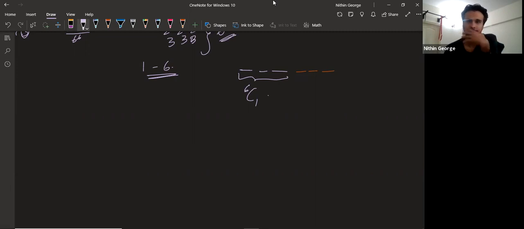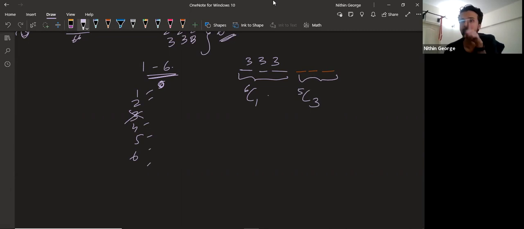6 options are here. Now, the 5 digits that are remaining. From 1, 2, 3, 4, 5, 6, I picked 1 digit. Suppose I picked 3. Then there are 5 digits left, right? So from those 5 digits, I pick 3 of them that are different. If I pick 6, can I pick 3 again? No, because more than 3 will happen to be the same. I need exactly 3 to be the same and 3 to be different. So from 6, I pick 1, which I'll place here, and from 5, I'll pick 3, which I'll place here.